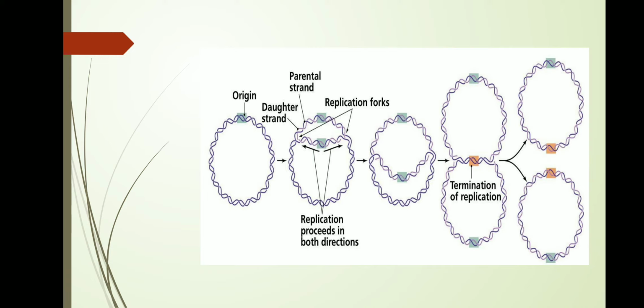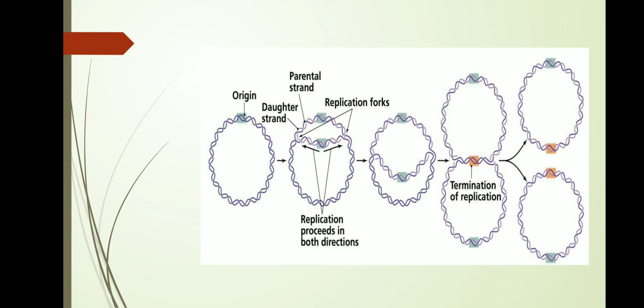When the replication forks move around the circle, because the bacterial chromosome is a single replicon, the forks meet on the other side where the terminal residues are present. Terminal residues are the sites where the replication ends. When the replication ends, the two daughter cells can be released.